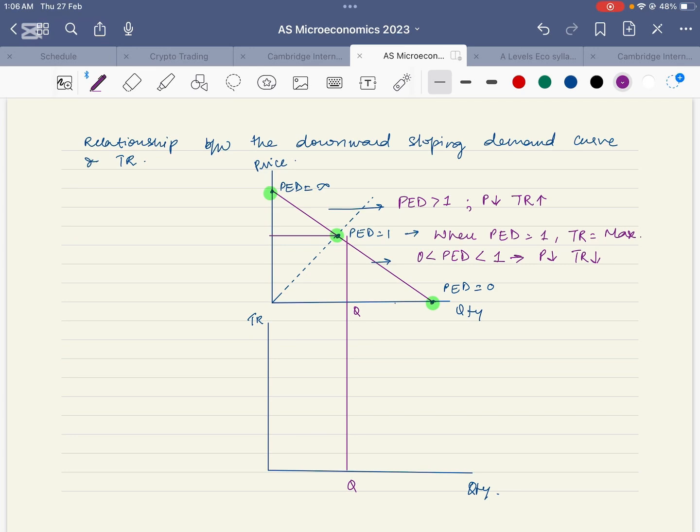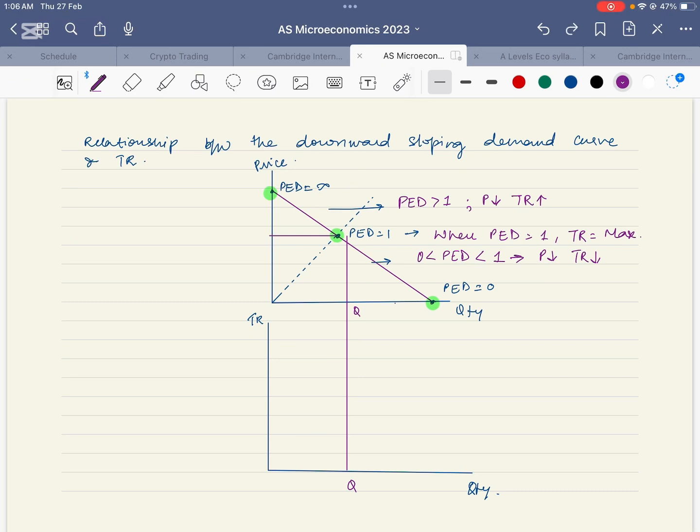Because there will be no change in revenue no matter what the price, no matter what the quantity. At the point where demand is unitary elastic, revenue is not changing. We did observe in the previous slides that the revenue was not changing no matter what the price and the quantity. So this is the quantity at which the demand is unitary elastic for this demand curve.